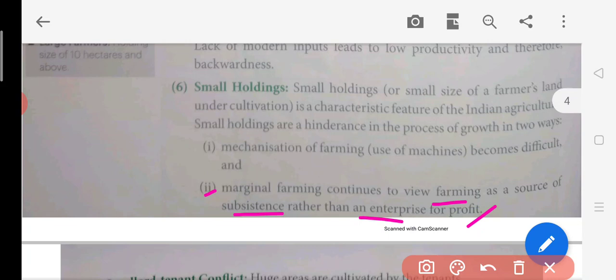They become reluctant to invest and to purchase insecticides or tractors, because if you have a small piece of land, why should you purchase a tractor for it? Even if you purchase it in installments, because you will be growing less on a small piece of land, you will not have so much money from selling such products. So you will not feel good about investing in such things.